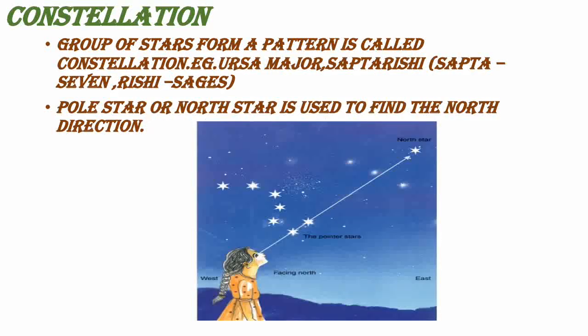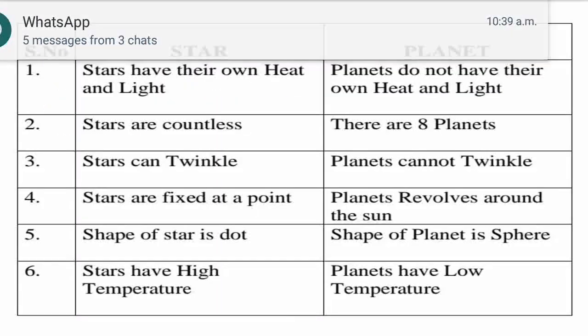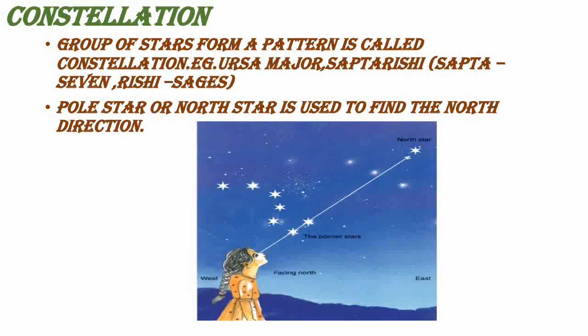And constellation. What do we mean by constellation? If you keenly observe the sky, you can see many patterns. Maybe a 3-star pattern, or an S type, or zigzag type, or a bear type. We can see many types of patterns in the night sky.